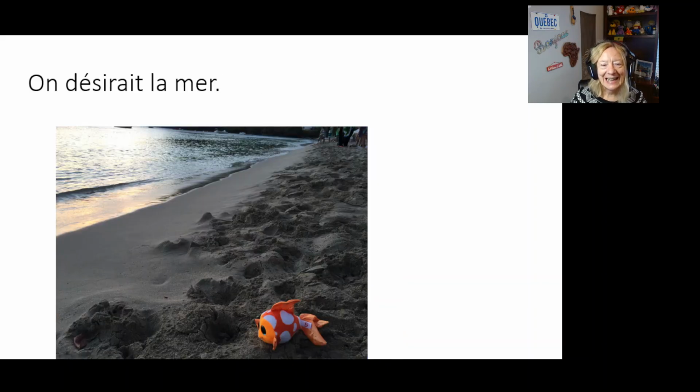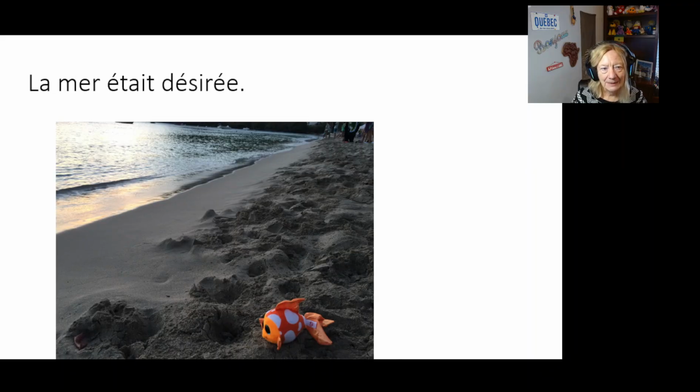On désirait la mer. Start with the object, la mer. Look at the verb désirer. What tense is that? Imperfect. Put être in the imperfect. What do you get? La mer était désirée. So there's that past participle, désiré. We put an extra E on it because it's modifying la mer, feminine.